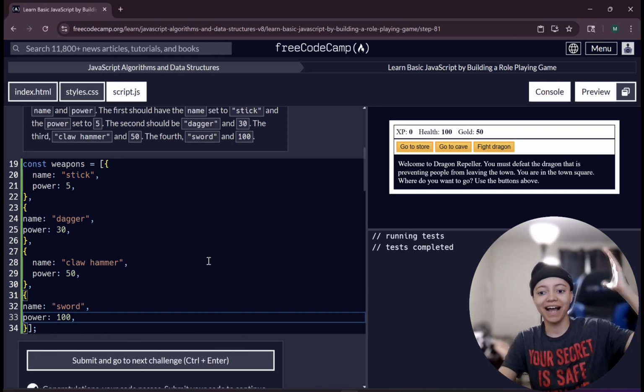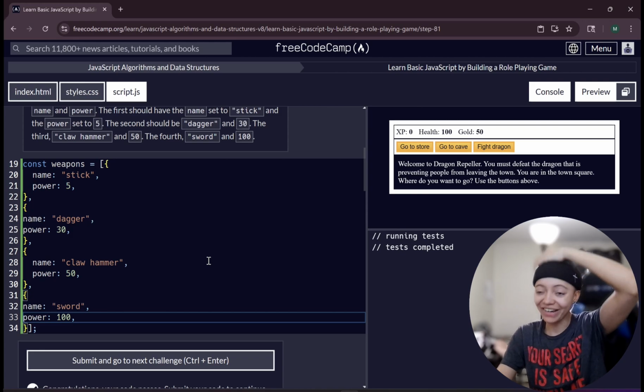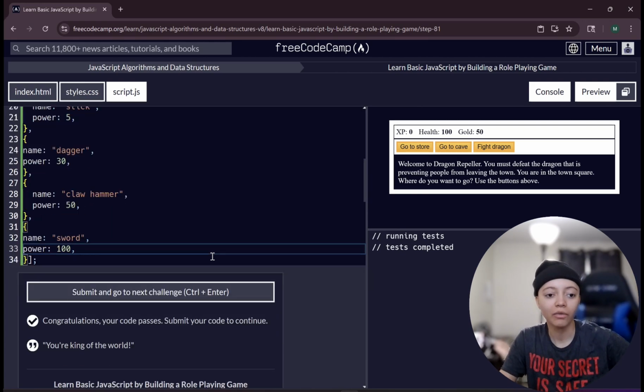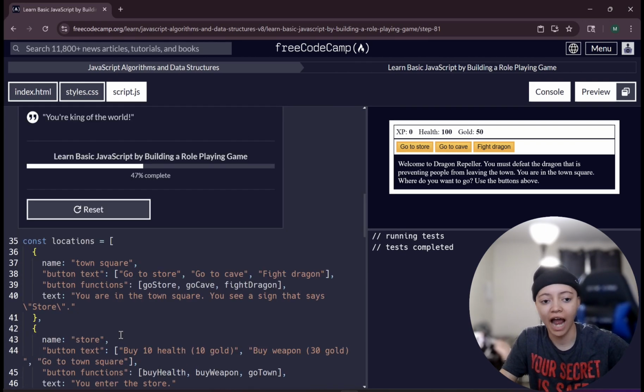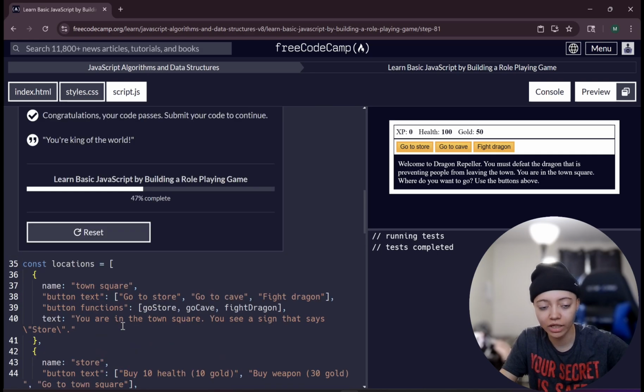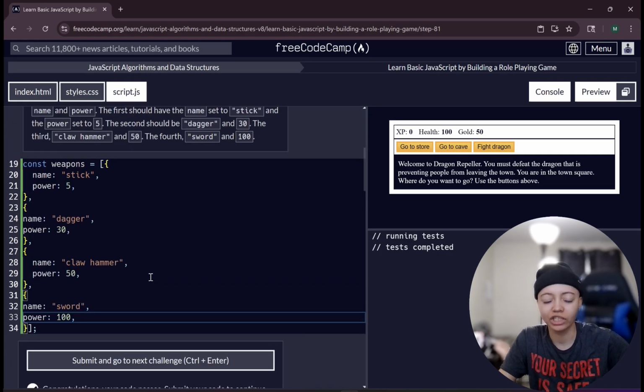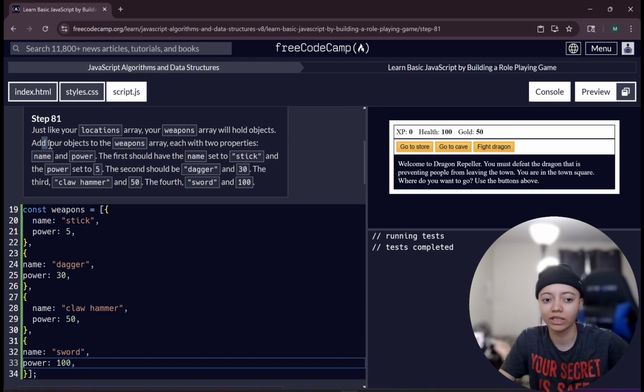I'm goated. I'm super goated. I was scared for no reason, brother. I knew what I was doing. Well, granted, it did take me having to scroll down here. I feel like I would have eventually got to this point, but I think it would have taken a while just because I was a little bit confused. Of course it means objects, but then again, a sword can be considered an object.